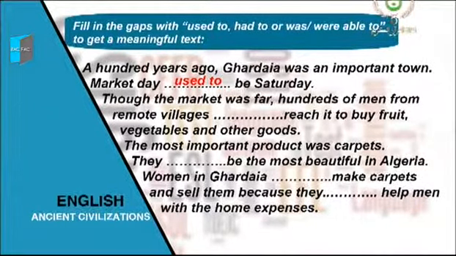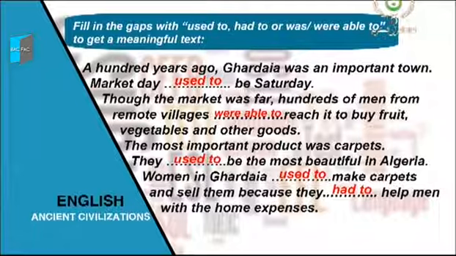Though the market was far, hundreds of men from remote villages were able to reach it to buy fruit, vegetables, and other goods, right? The most important product was carpets. They, good, they used to be the most beautiful in Algeria. Women in Ghardaya used to make carpets and sell them because they had to help men with the expenses.